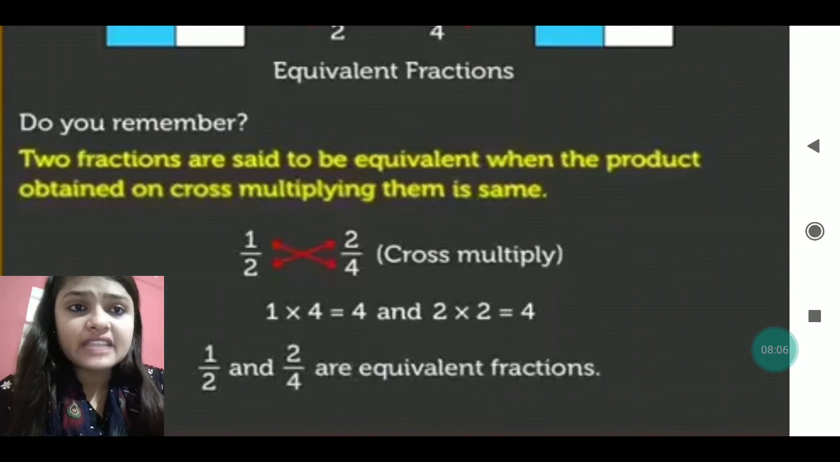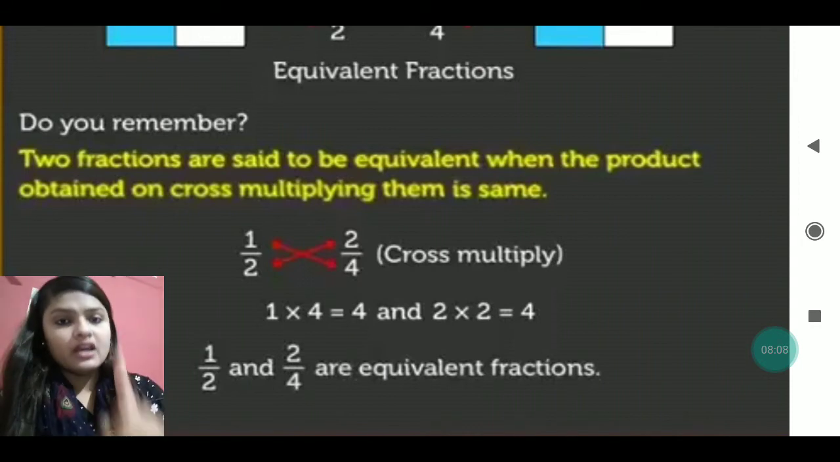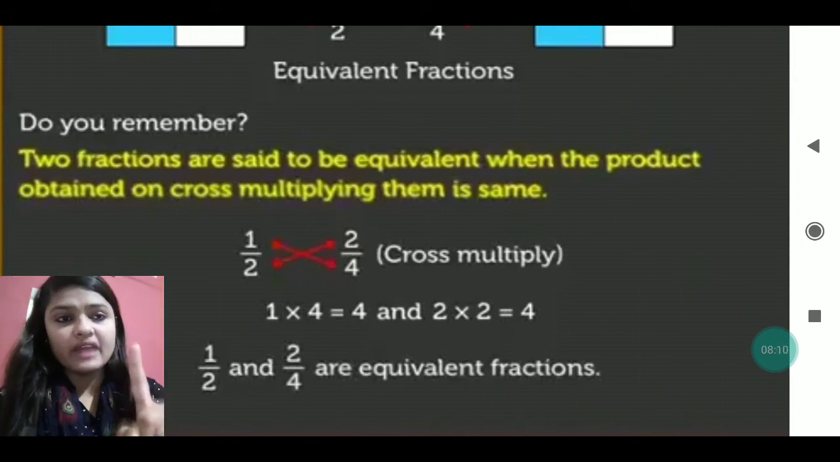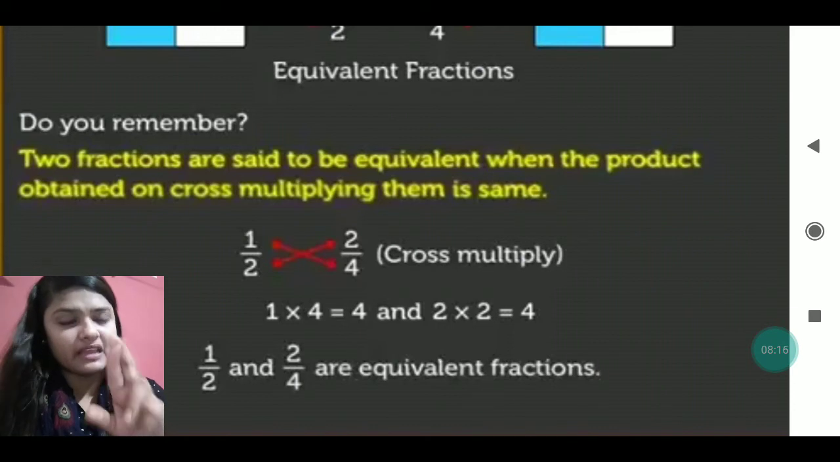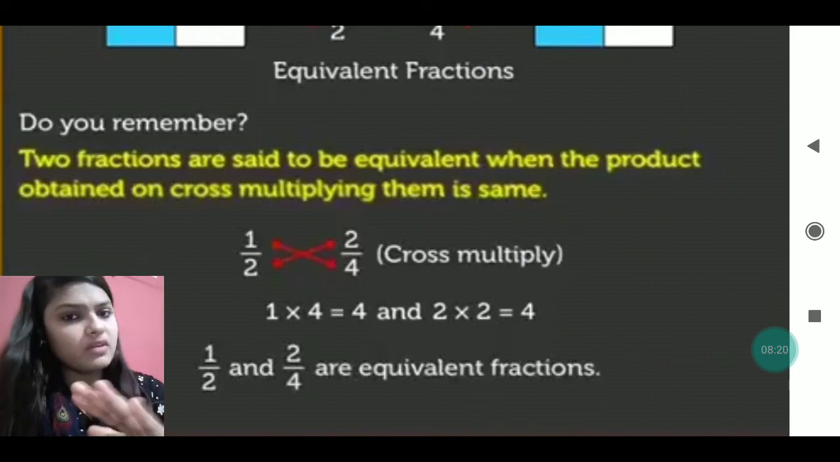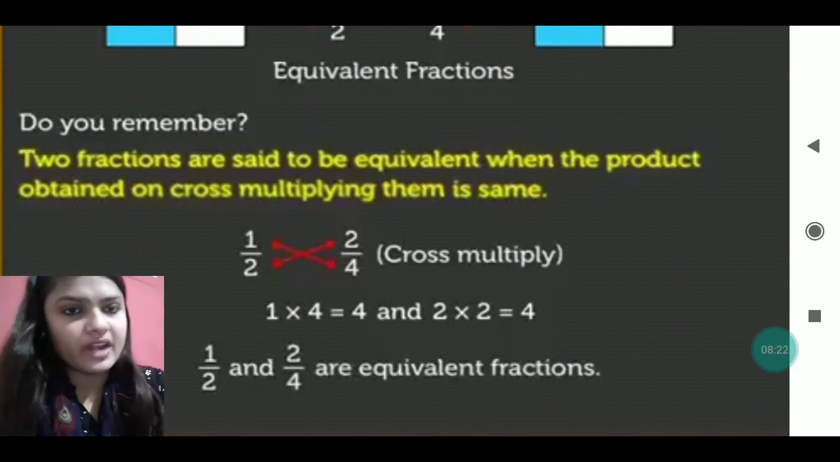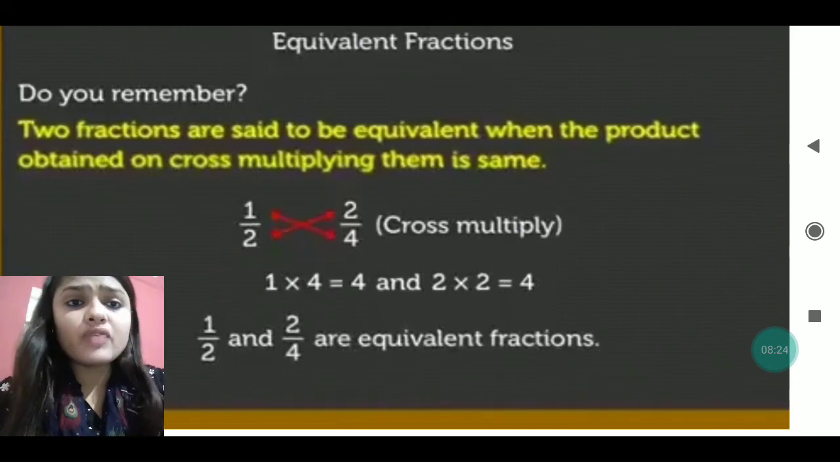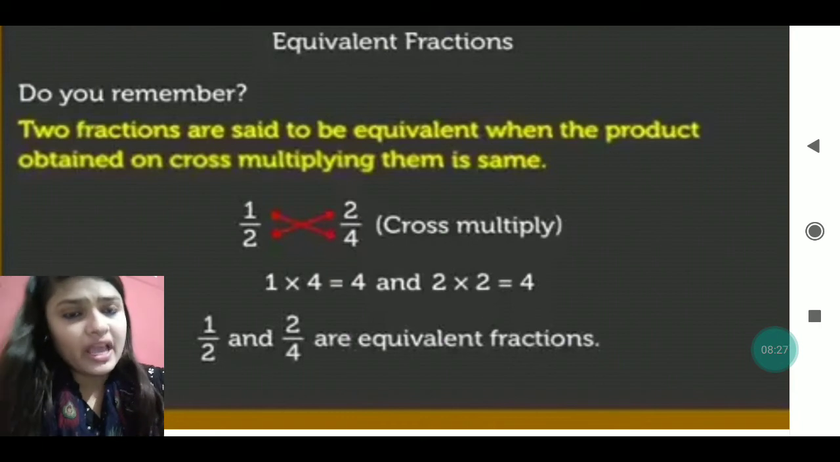Two fractions are said to be equivalent, keep this in your mind, when the product obtained on cross multiplying them is the same. When we are cross multiplying and getting the same product, it is called an equivalent fraction. So 1 into 4 is 4 and 2 into 2 is 4. So you can say that this is an equivalent fraction.